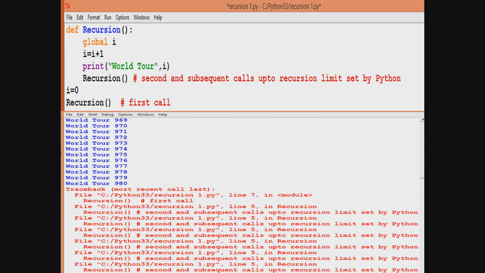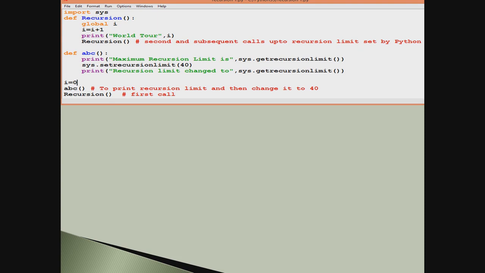Students, in Python, there is a module called sys. See the code. The module is sys. So I have a module called sys, and I have defined a new function ABC. Now this function ABC does the work for us.